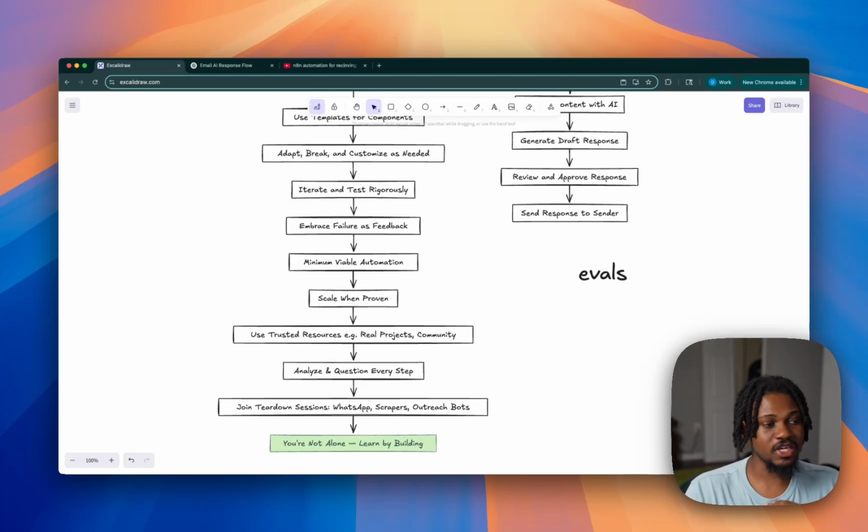Join teardown sessions. So yeah, join WhatsApp communities, use scrapers, outreach posts, different ways and things that you can use to level up your game, right? So again, use as much as you can to understand, right? Last thing I'll say is you're not alone, right? Learn by building is what I think is the best thing you can do, which is to continue to build. Don't give up.